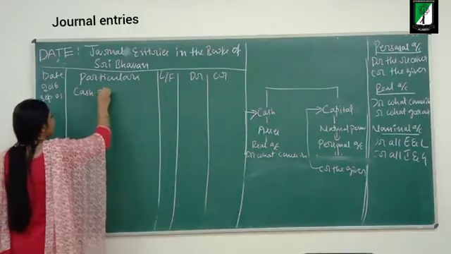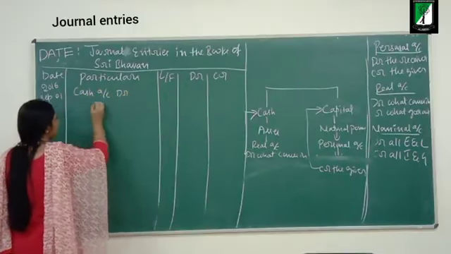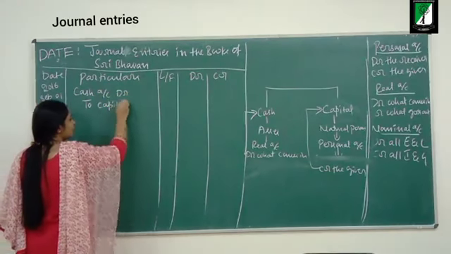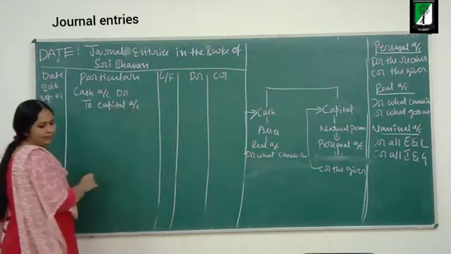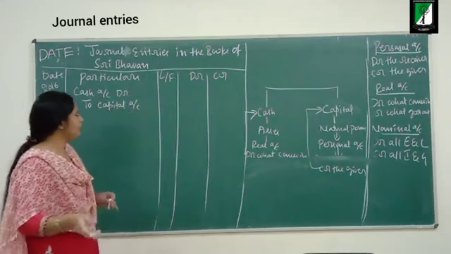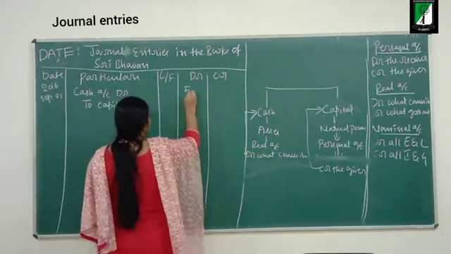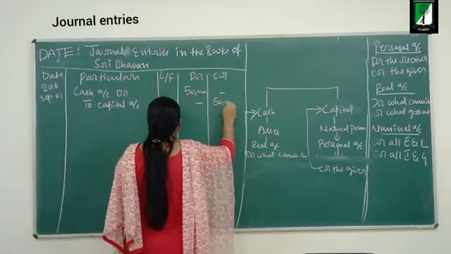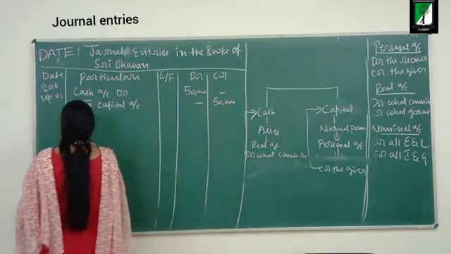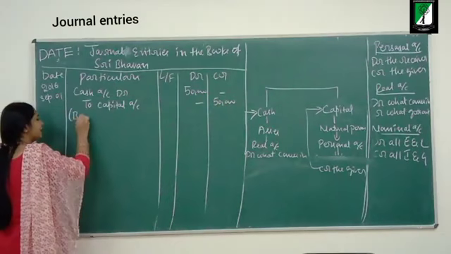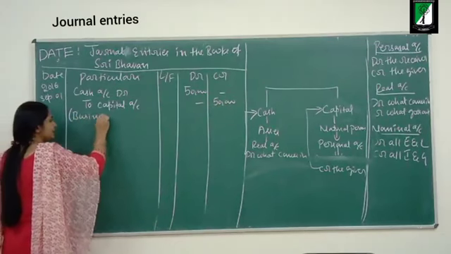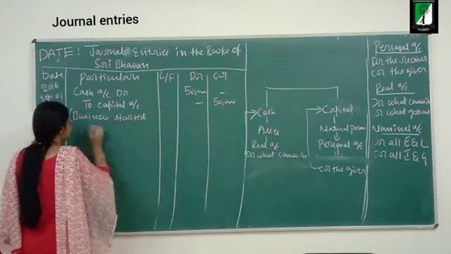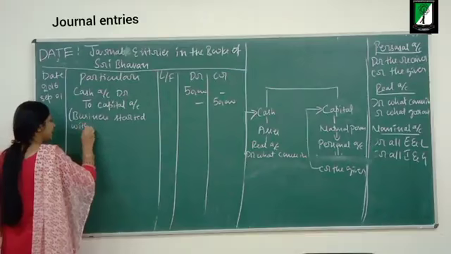Cash account debit to capital account, value 50,000. Then I should write the narration. What is the narration? Business started with cash.